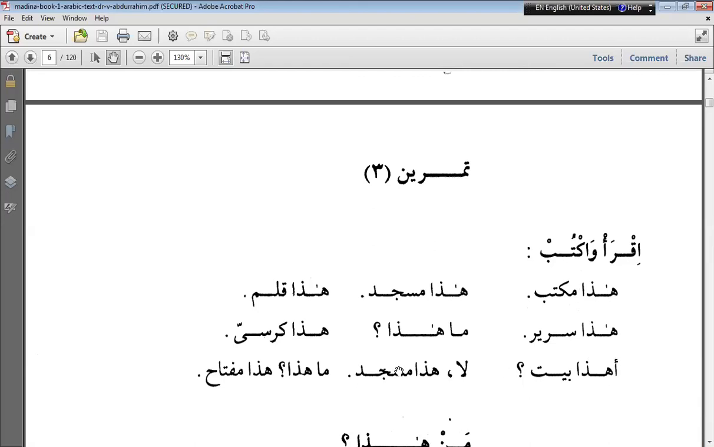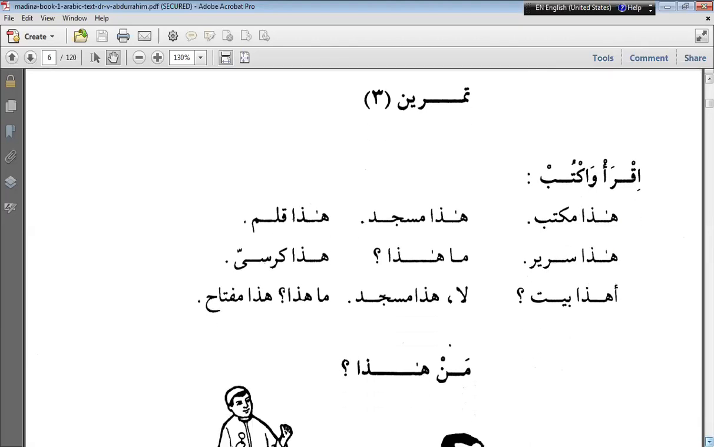Okay, baitun, this is masjidun, this is kursiyun, this is qalamun, this is miftahun. Can you see my pointer on the screen? Yes, very much. Okay. So that's the homework for you.